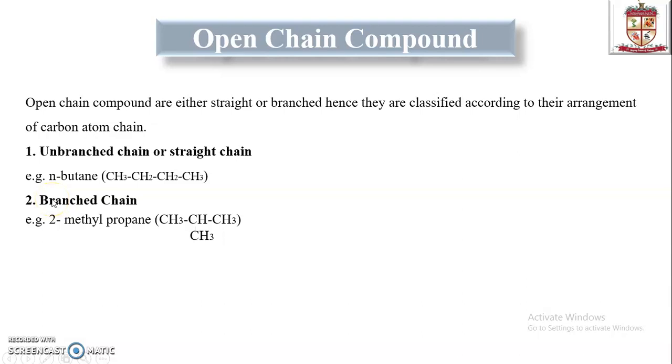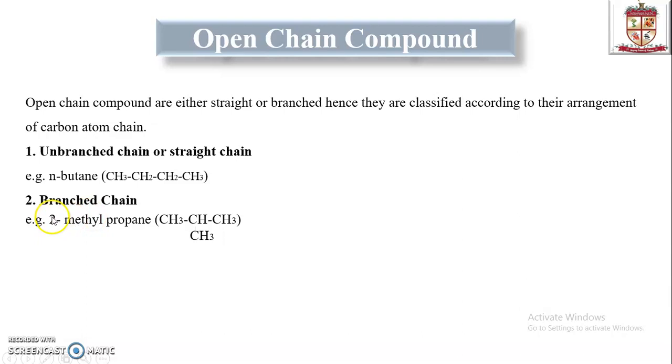Another class of open chain compound is the branched chain. According to the word, that is branching, the example here is 2-methyl propane. Propane means 3 carbons, 1, 2 and 3, and ANE represents the alkane type of compound.